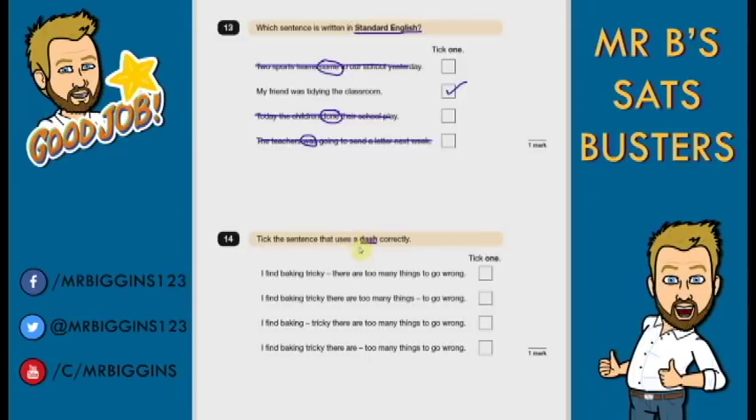I don't know how to use them. A dash is another form of parentheses. In other words, it can replace a comma. So, let's have a look. Where would a comma go? I find baking tricky. There are too many things to go wrong. Would take a breath. That sounds like it makes sense to me.